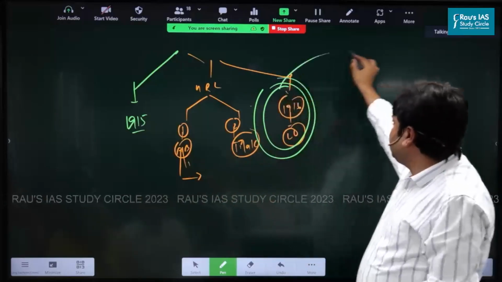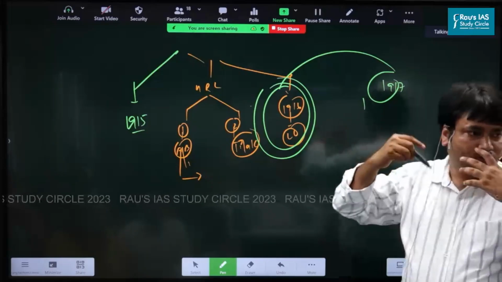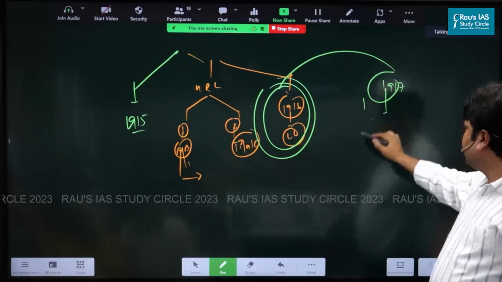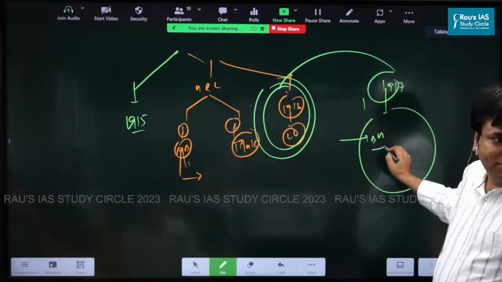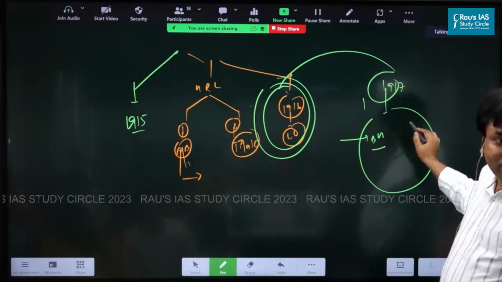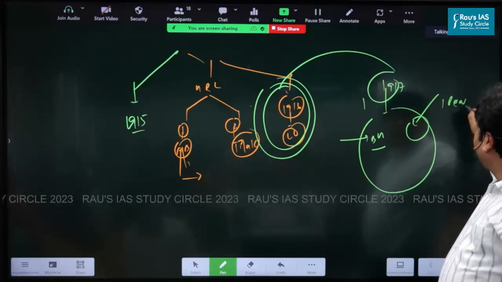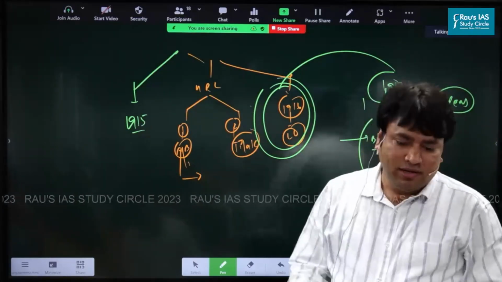In 1916, the same peasant leaders came. For example, there was Rajkumar Shukla and other leaders, and they invited Gandhi: Gandhiji, please come to Bihar. In Champaran, there is a problem of indigo peasants, and you have to solve this problem of indigo peasants. Clear?